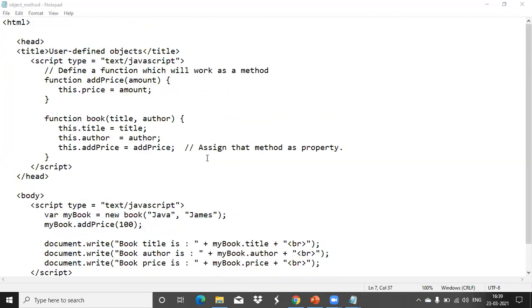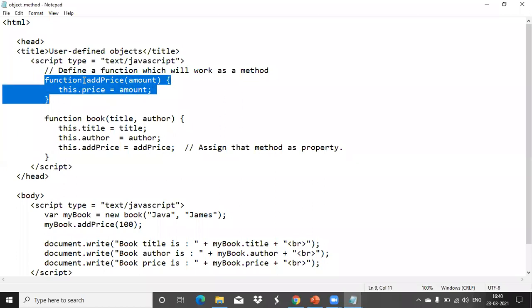Clear the program method. So first you start from here. This is the object we have created using constructor method only. Now book is the constructor function we have created here, with only properties title and author. So the title is initialized with this parameter title. Author is initialized with author parameter. Now add price, like that a property we have added here, but for that parameter is not there, but instead of that we are using a method. So that method here we create with what name?